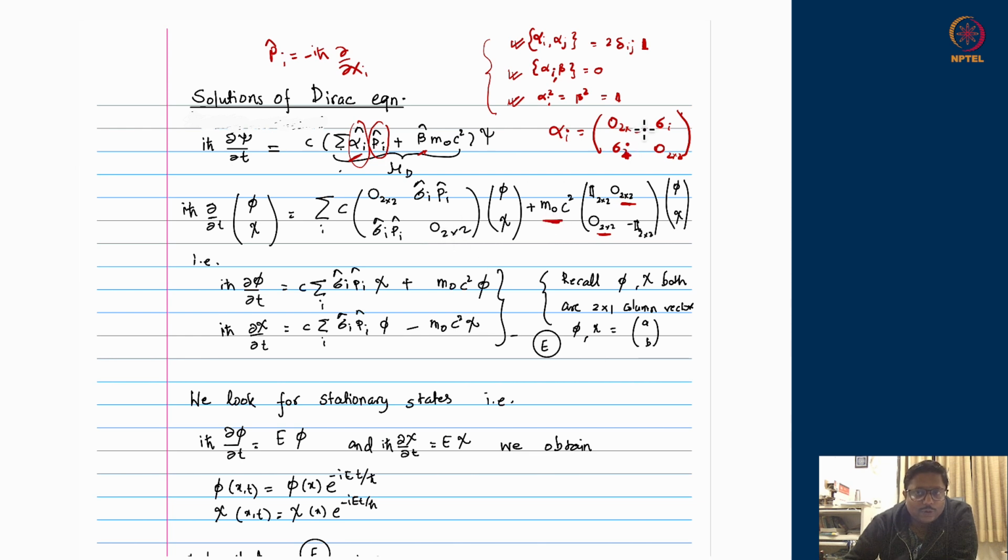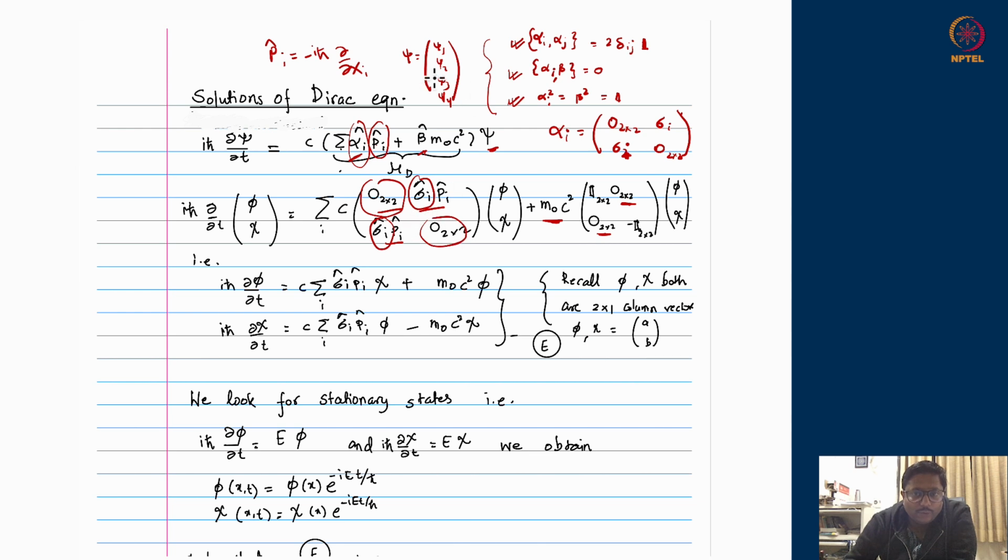Now we also learned that when the operators alphas and betas are 4 cross 4 dimensional matrices, the wave function psi itself is a 4 cross 1 dimensional vector, psi 1, psi 2, psi 3, psi 4. So when we choose to write the whole matrix equation in terms of 2 cross 2 blocks, the upper block is made up of 2 cross 2 matrices, one is 0 and one is sigma i, and the lower block is also sigma i and 0.